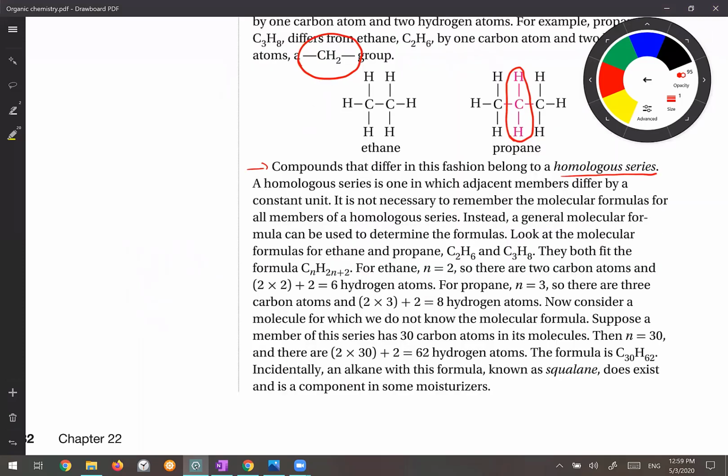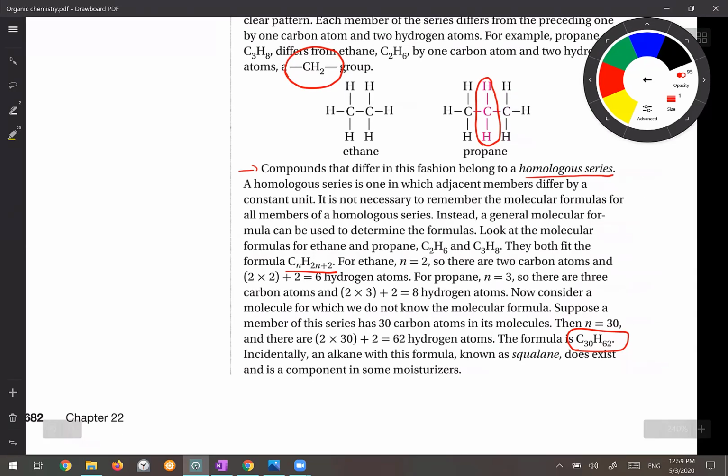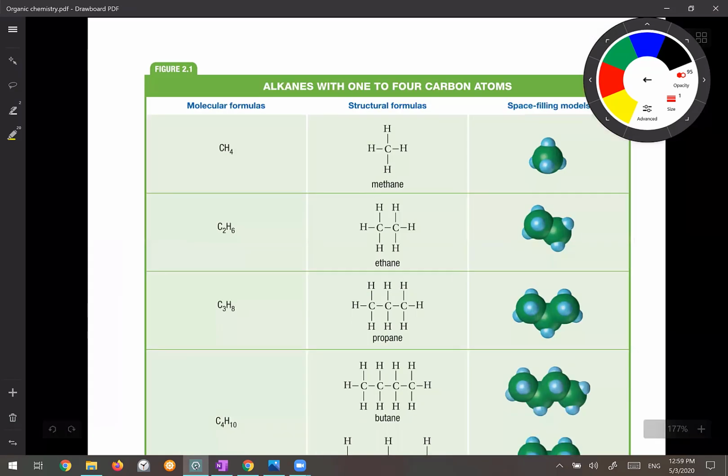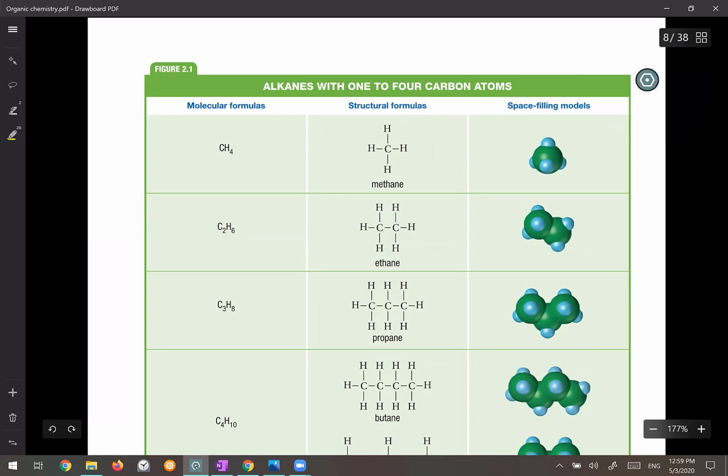Okay, the general formula for alkane is written here, CnH2n plus 2. So if you know the number of the carbon, you can guess how many hydrogen would be there. Okay, so if you have, for example, 30 carbons, the number of hydrogen must be 62. It means if the number of the hydrogen is twice the number of carbon plus 2, you have alkane. Okay, so this table shows the molecular formula and structural formula and space filling model of the alkane.